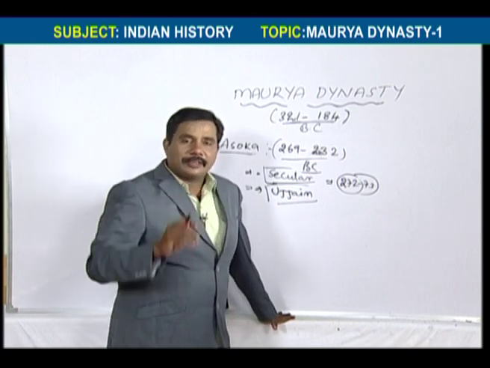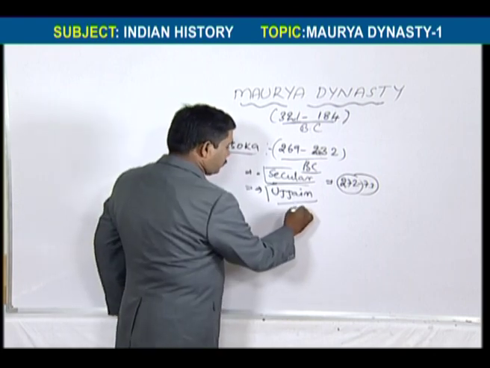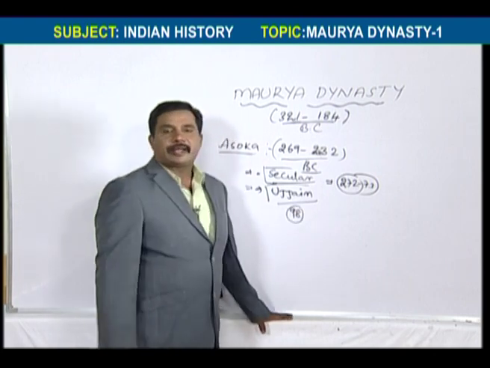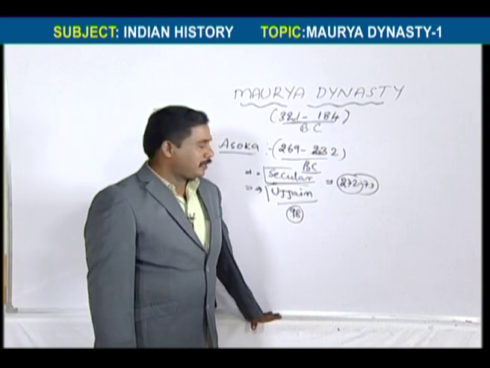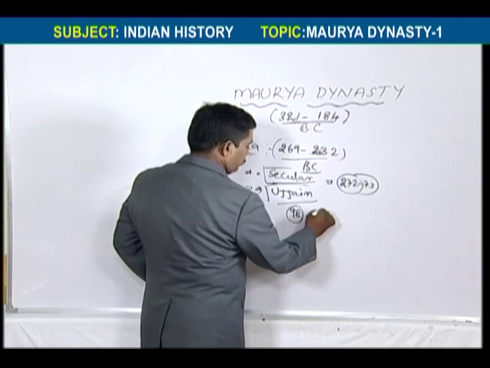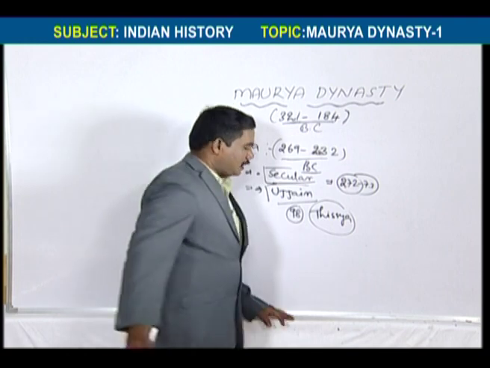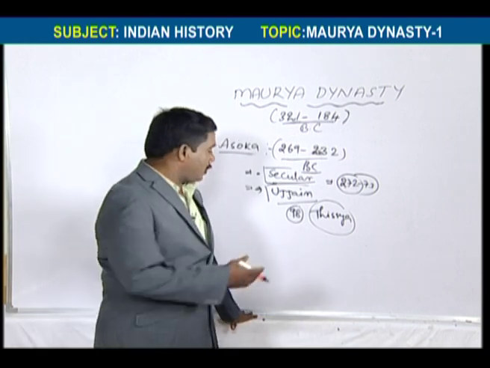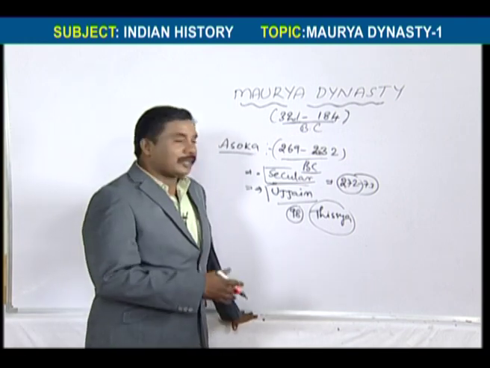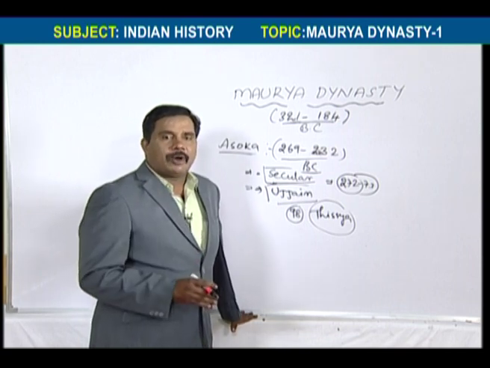In that fighting, Ashoka killed 98 brothers, but only one brother was left. That was the brother left by Ashoka, as he killed 98 brothers. After killing them, he became the ruler of the Maurya dynasty.